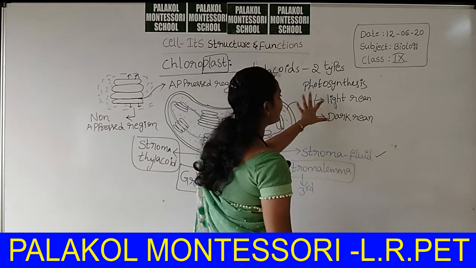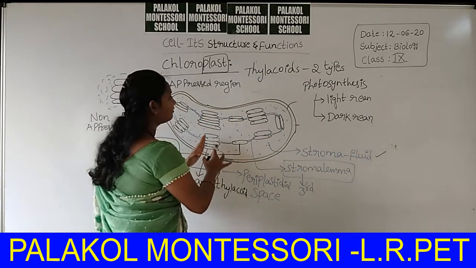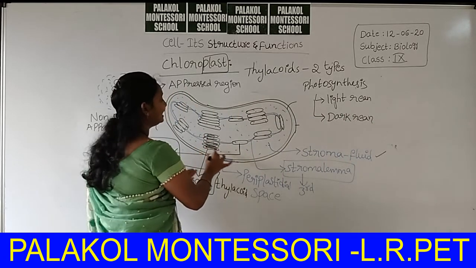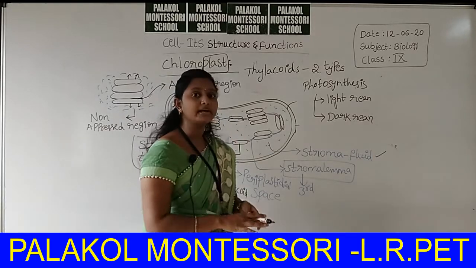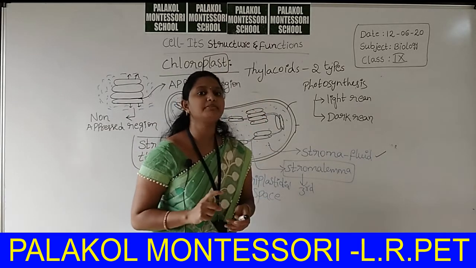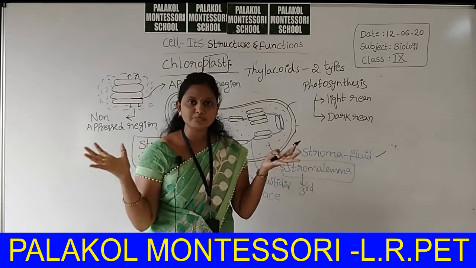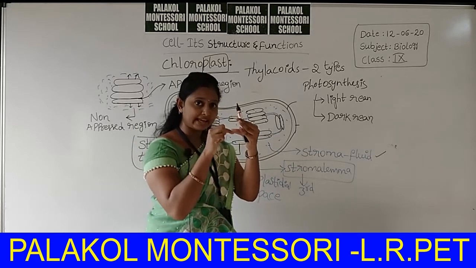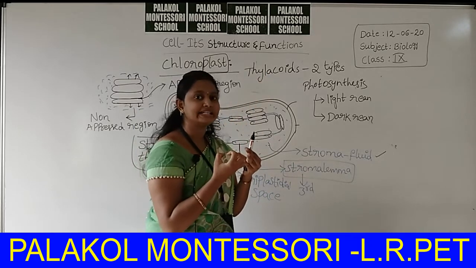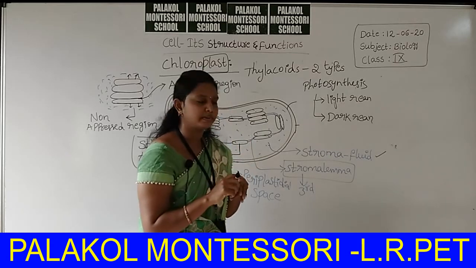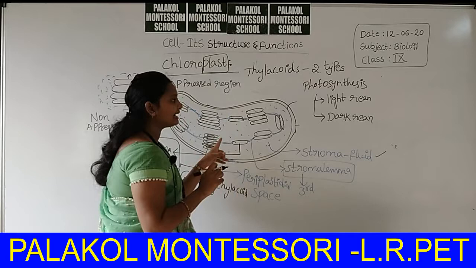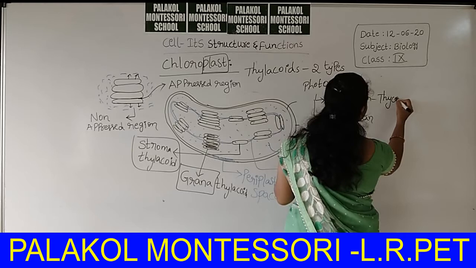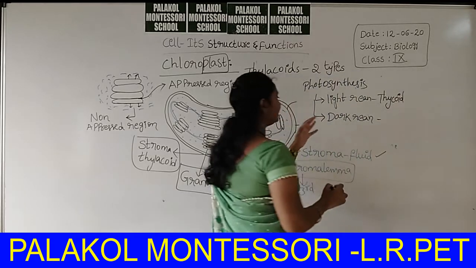Now this light reaction takes place at the region of thylakoids. That means these thylakoids can trap the light energy, that means sunlight present in the atmosphere. The thylakoids present inside the chloroplast can trap the radiant energy, nothing but sunlight, from the atmosphere. That's why the light reaction takes place in which region? Thylakoid region.